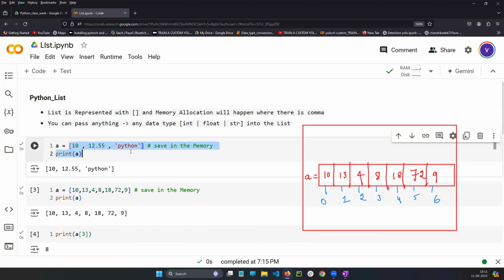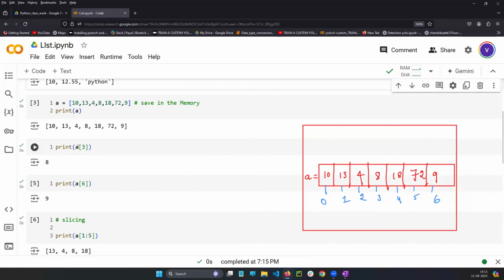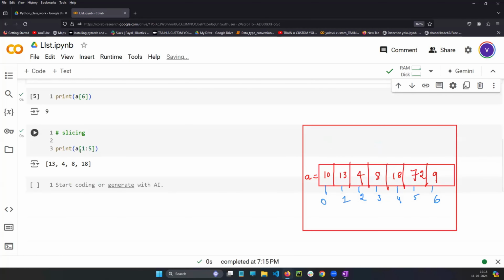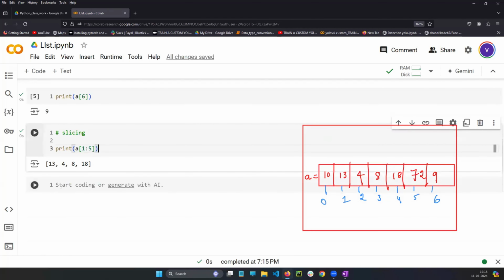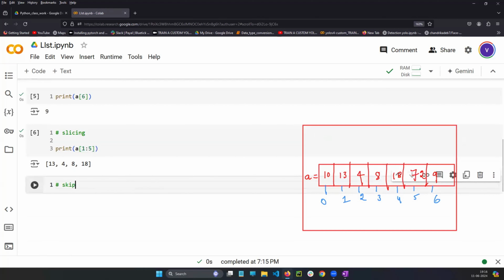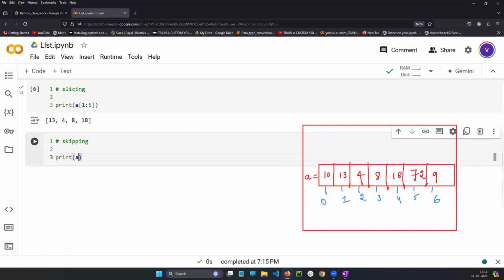I'm telling you memory allocation will be same. Saving in the memory, calling using the index will be same. Slicing will be same. Skipping also will be same. All the concepts are same. You tell me what is the answer for this?